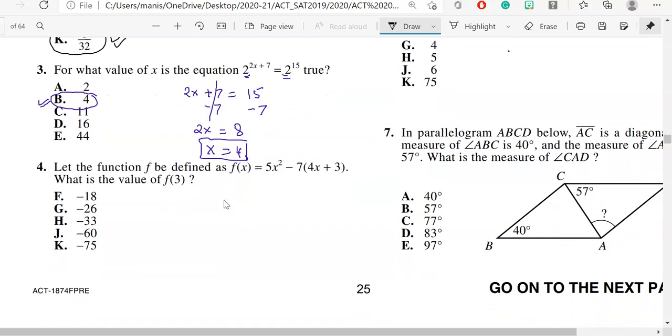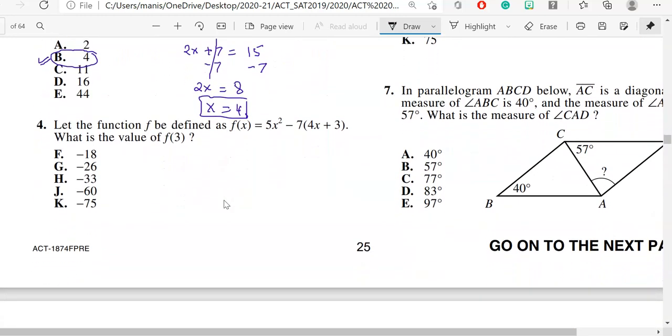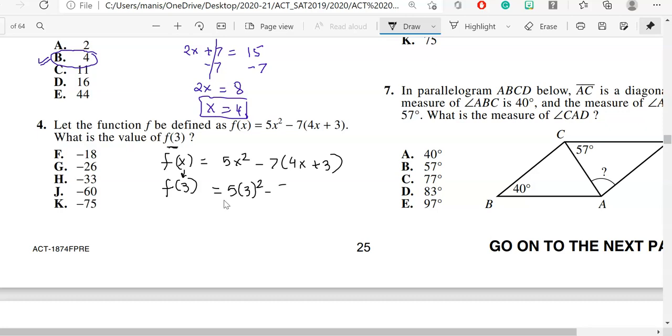Let the function f be defined as f of x is equal to 5x squared minus 7 times 4x plus 3. What is the value of f of 3? So let's first of all write f of x is equal to 5x squared minus 7 times 4x plus 3. Now they want us to find the value of f of 3, so I will write it over here. From this it is quite clear the value of x is what? 3. So I will replace this x by 3 over here. So 4 times 3 will be 12. I'll just straight away write over here 4 times 3 is 12 plus 3.